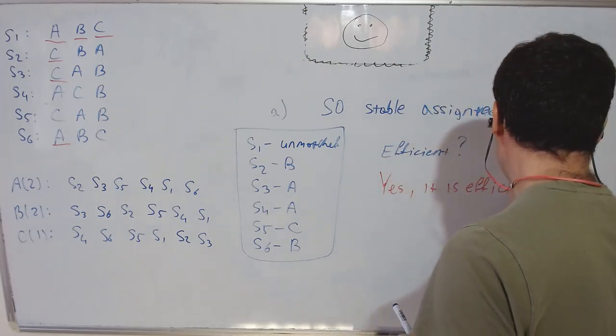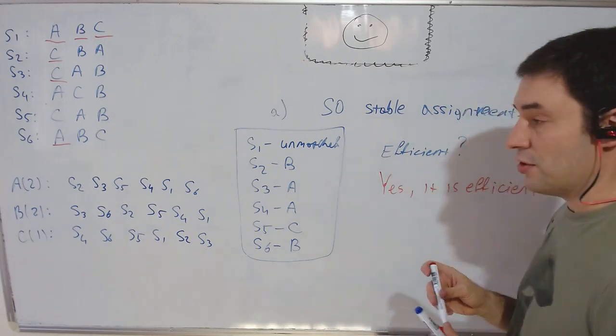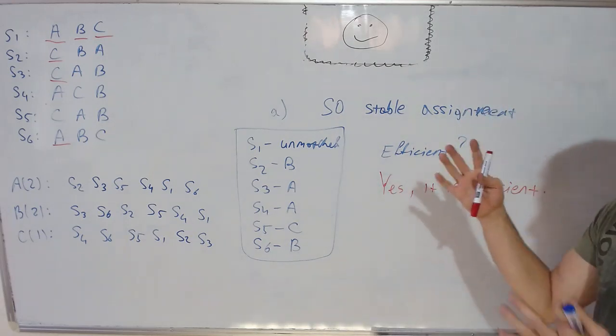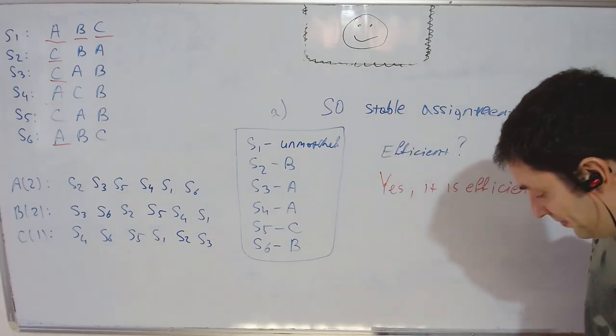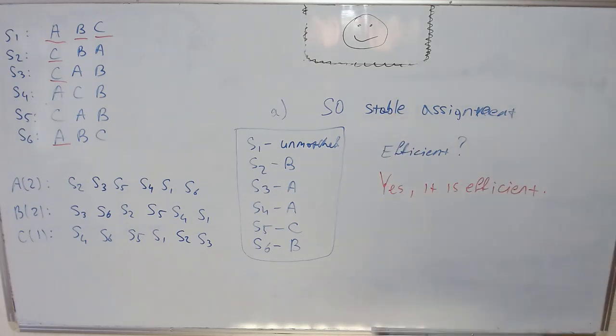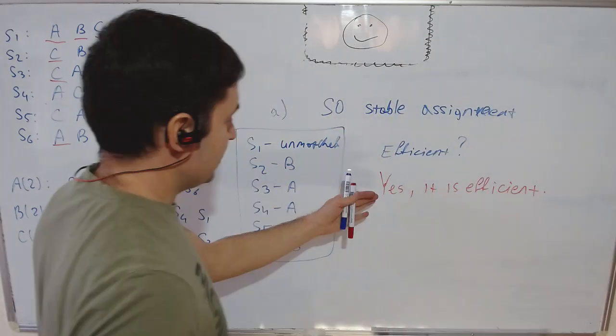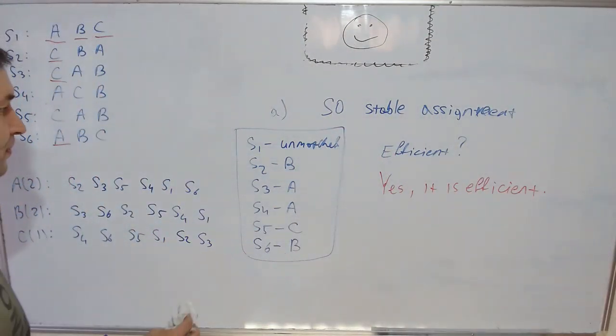So I just gave you an argument why this match is efficient, because clearly there is no exchange that can occur between students such that everyone gains. All right. Okay, so that's, I would say, somewhat unusual, but it might happen.